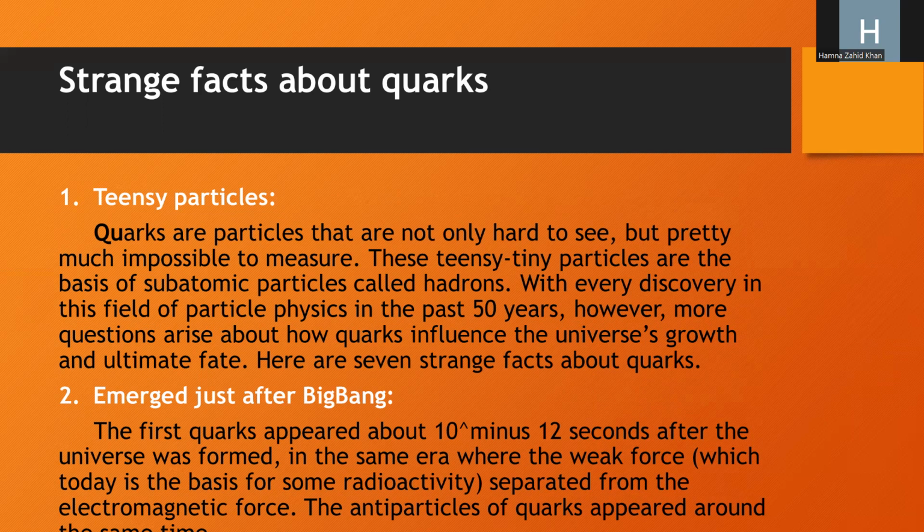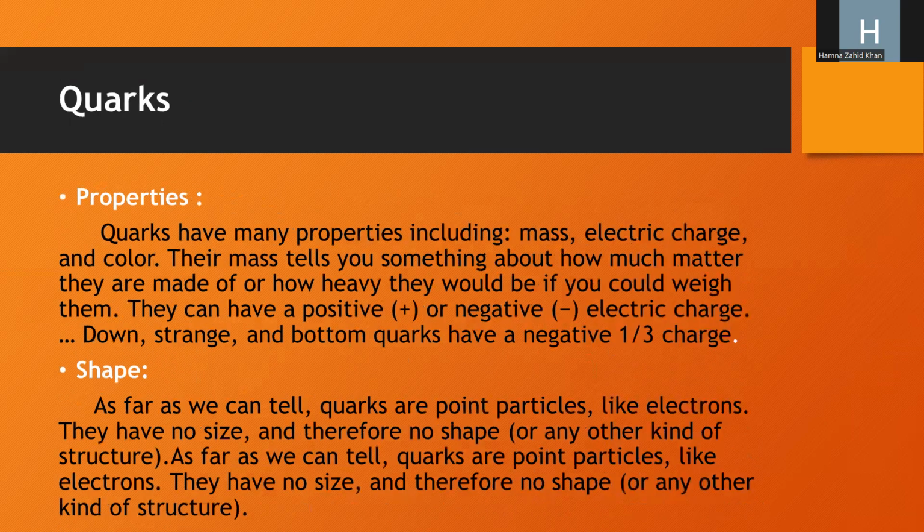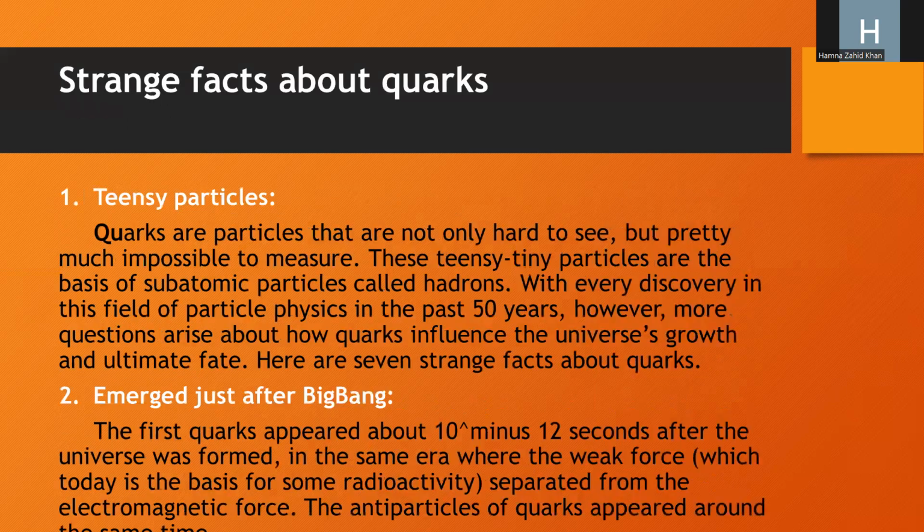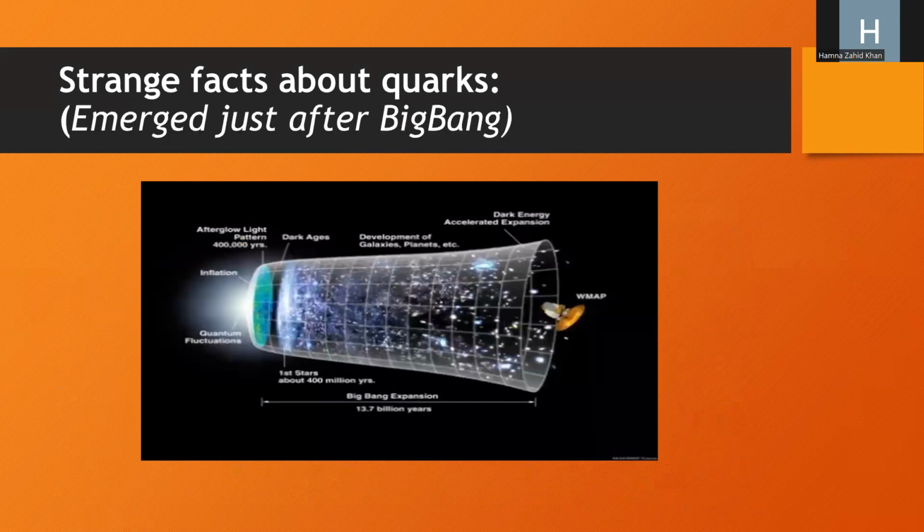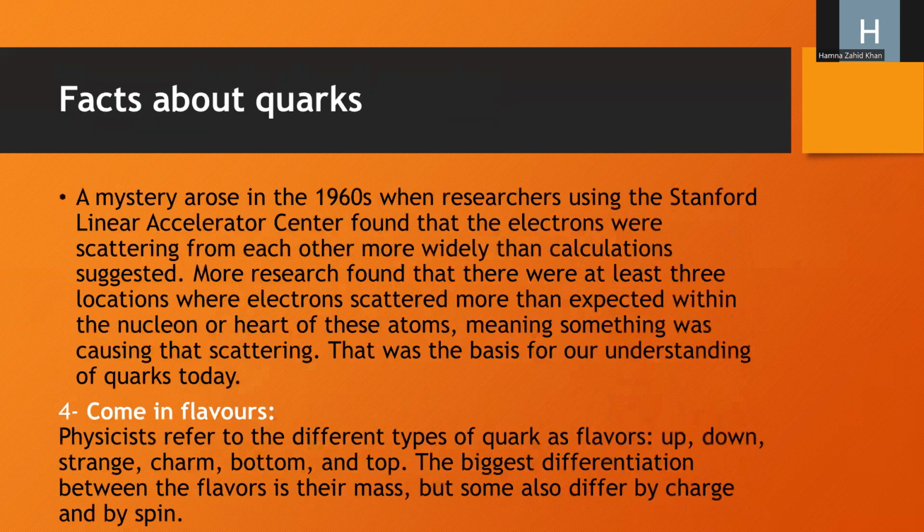Two scientists independently invented the theory in particle physics. Now we look at the properties: mass, electric charge, and colors. Now shape: they have no shape. They have no size, like electrons. Then strange facts: strange particles, tricky to measure, they tell us about matter that emerged just after the Big Bang, and are discovered in atoms.